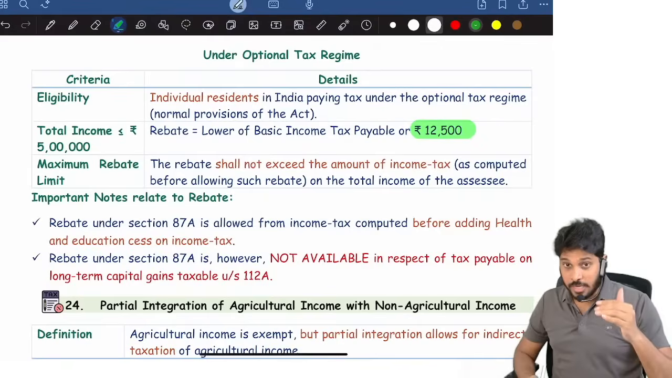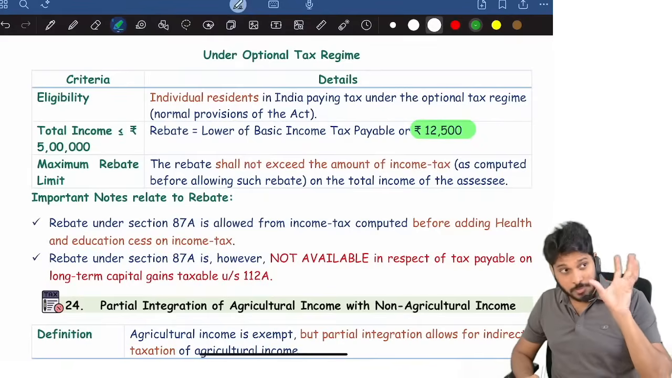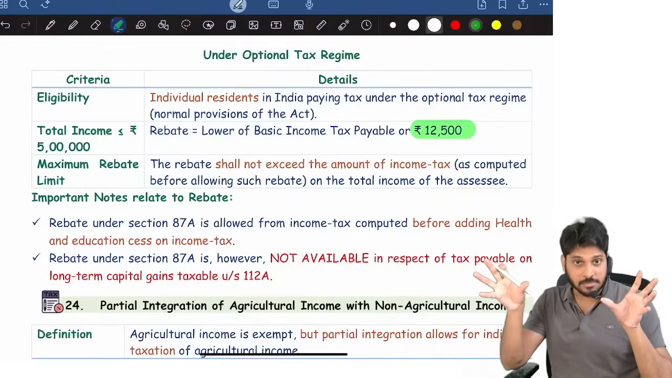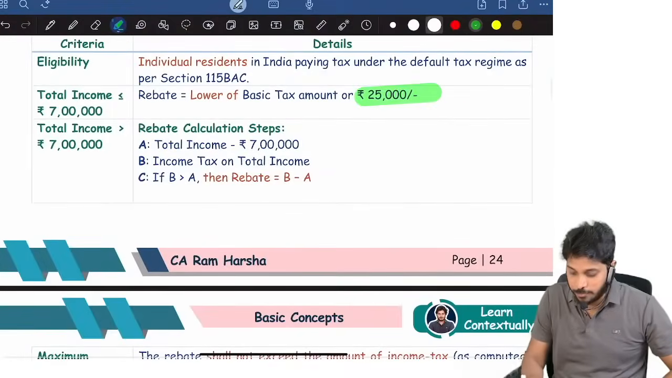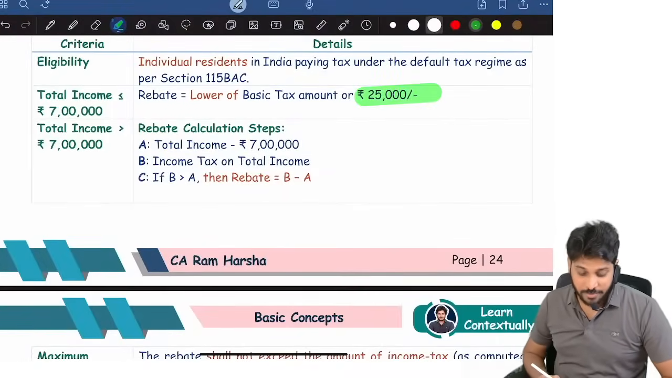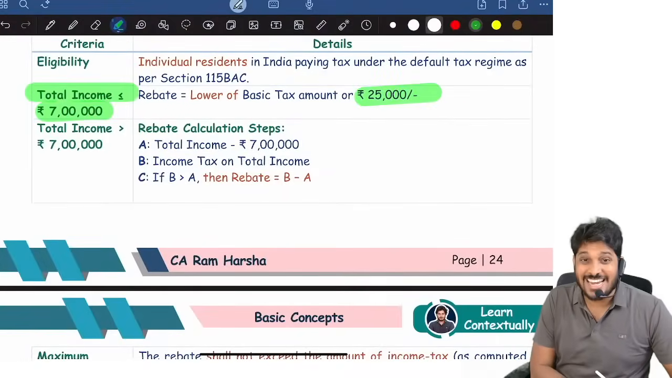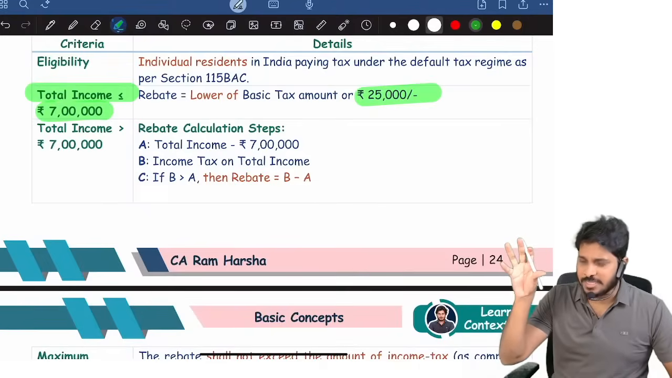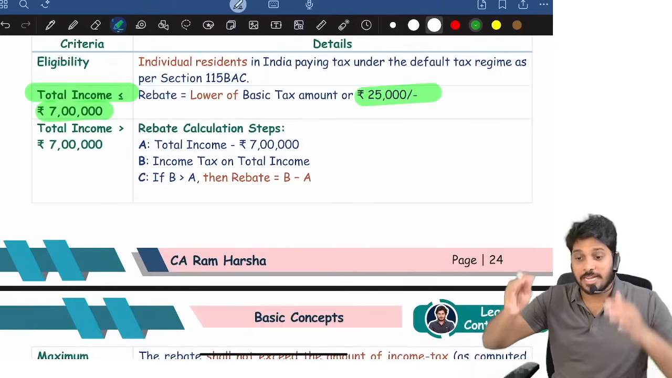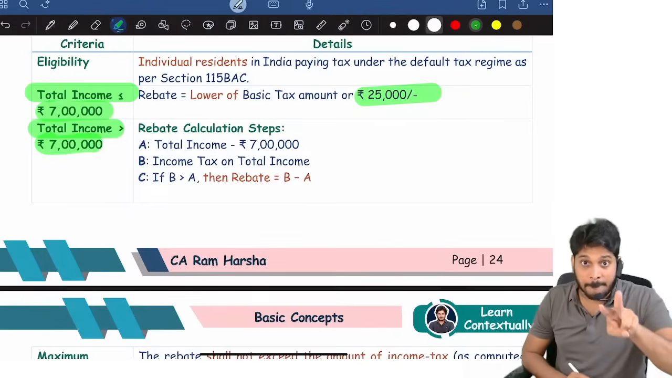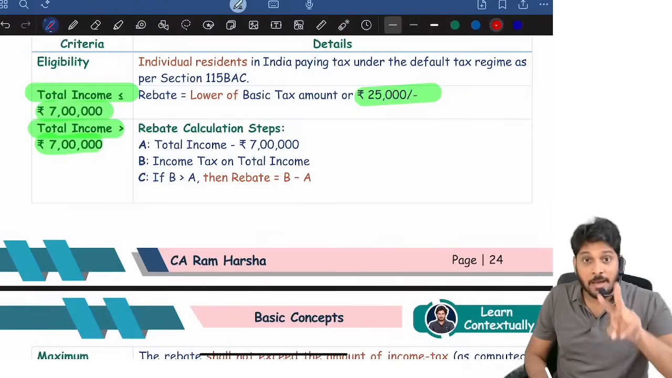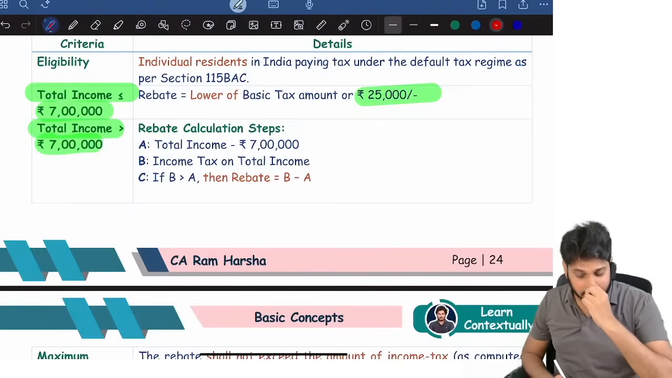Now here rebate can be reduced from special income tax as well as normal income tax, there is no differentiation. Even in default tax regime, up to 25,000 rebate is there. Now in default tax regime, if the total income is not exceeding 7 lakh, identify the basic tax, or 25,000, whichever is lower, that much you reduce. If the total income is more than 7 lakh, marginal rebate is available. Marginal rebate is how much?